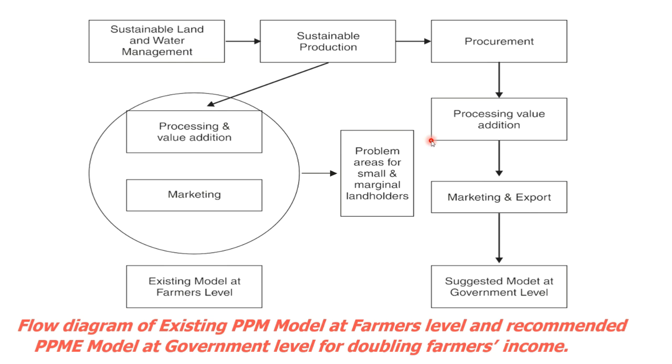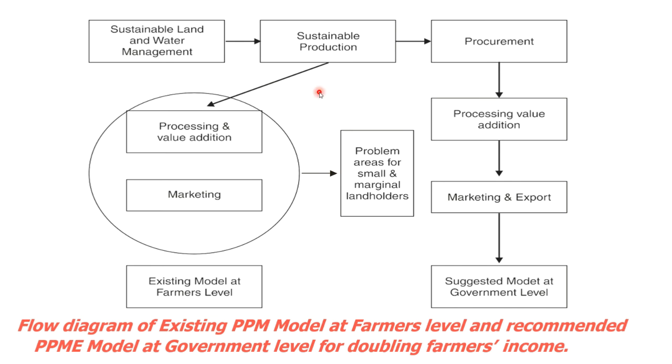In doubling farmers' income, two models are there: the PPM model and the PPME model. PPM model means production, processing, and marketing model. In this, procurement is not included. PPME model: procurement, processing, marketing, and export model. This is at government level. This is at farmers level. This is the existing model. This is the suggested model.